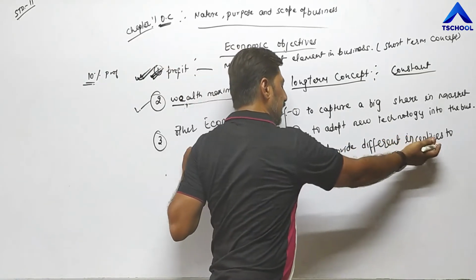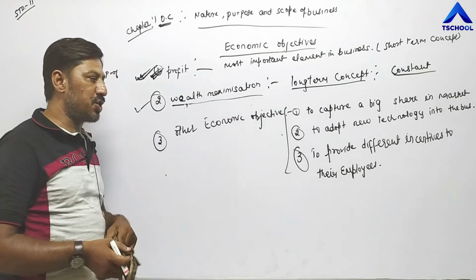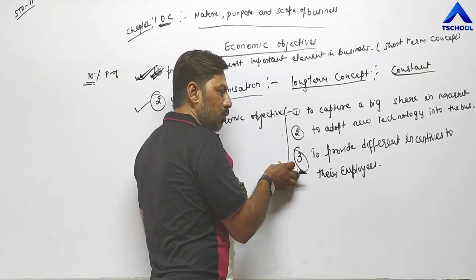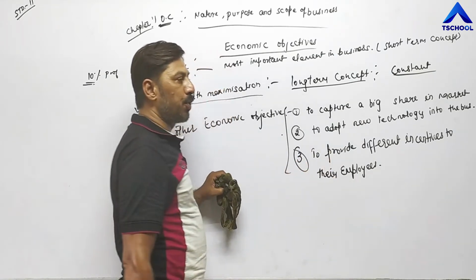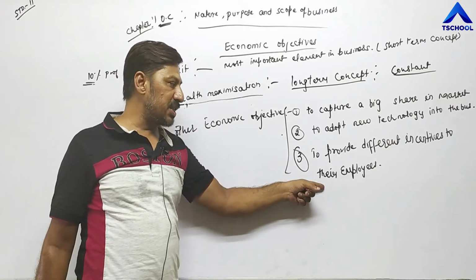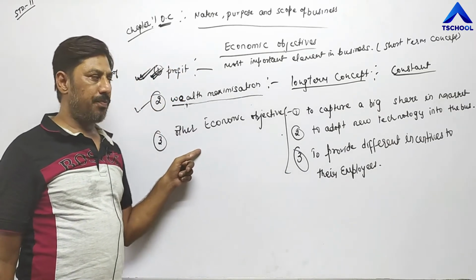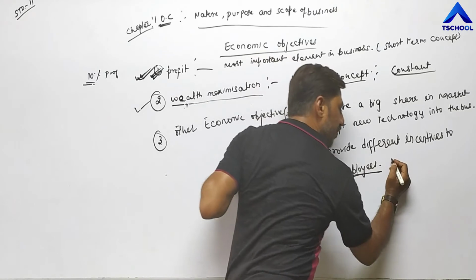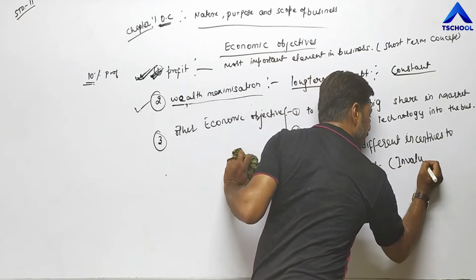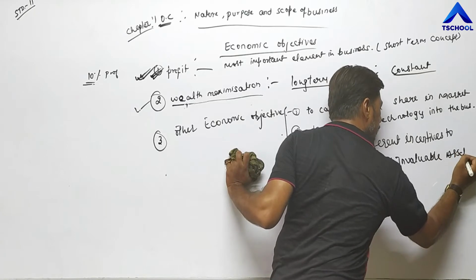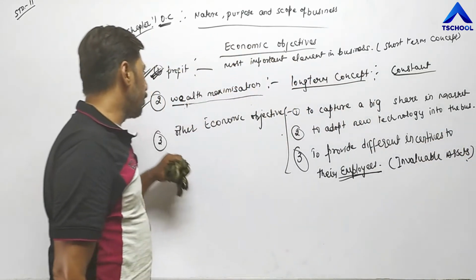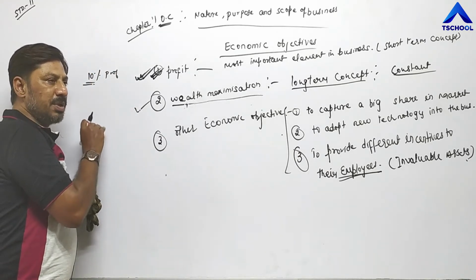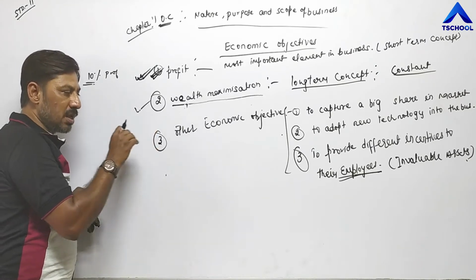To provide different incentives to their employees, for example, bonus, commission, provident fund, or any other compensation. If they provide such incentives, employees remain satisfied and stay in the same organization for a longer period. Because nowadays employees are treated as invaluable assets. Because employees are the only living part of that business unit. Machineries are non-living, raw materials are non-living.